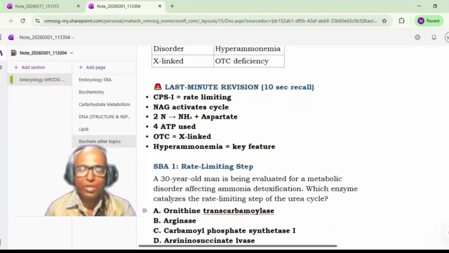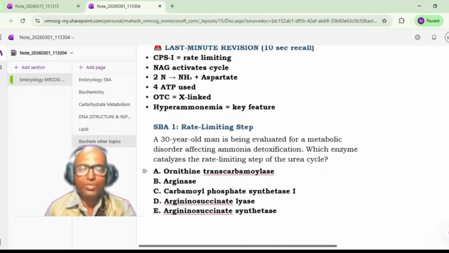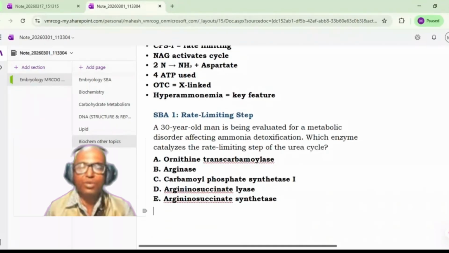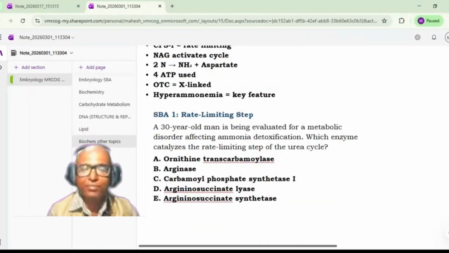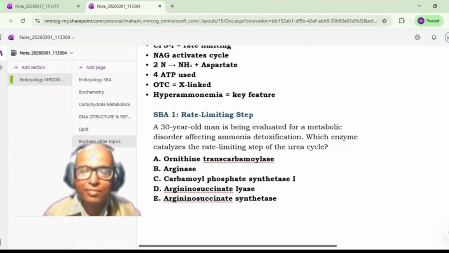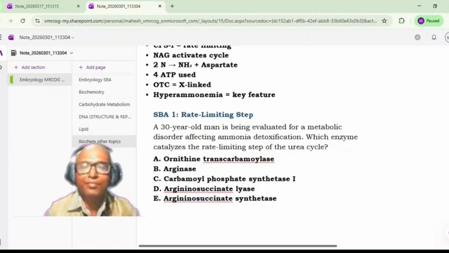We have a few questions. Dr. Sansi, can you please read the questions and try answering these questions on the urea cycle? Yes, yes. Please go on. Okay, sir. A 30-year-old man is being evaluated for a metabolic disorder affecting ammonia detoxification. Which enzyme catalyzes the rate-limiting step of the urea cycle? Ornithine transcarbamylase, arginase, carbamoyl phosphate synthetase 1, argininosuccinate lyase, argininosuccinate synthetase.